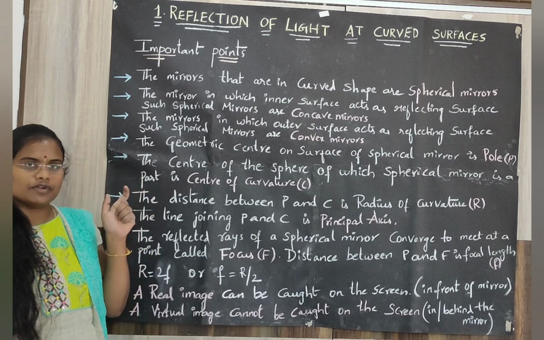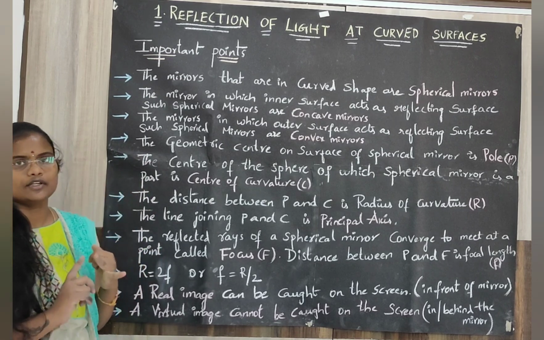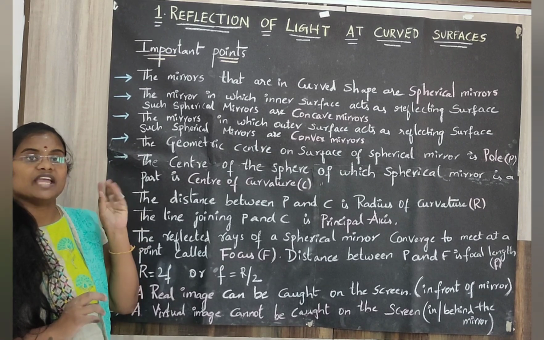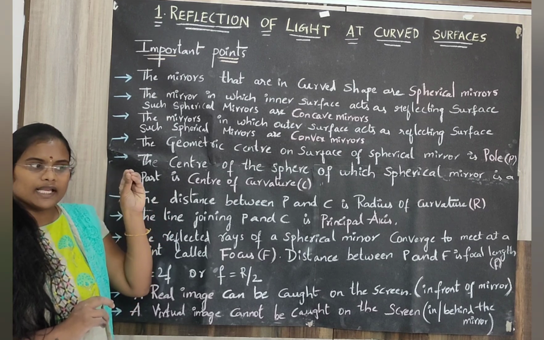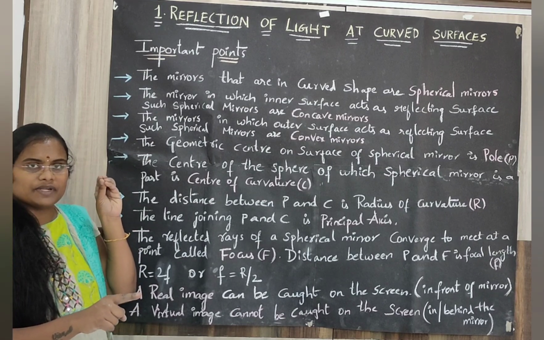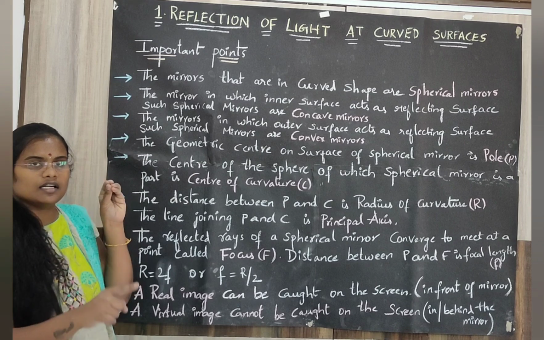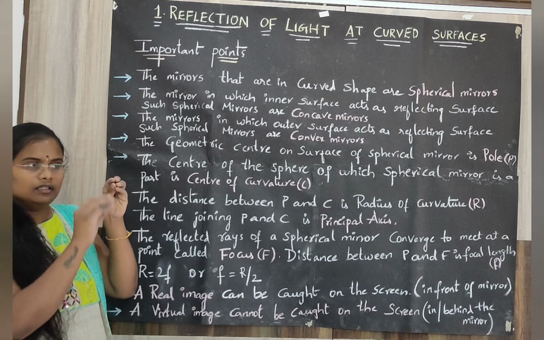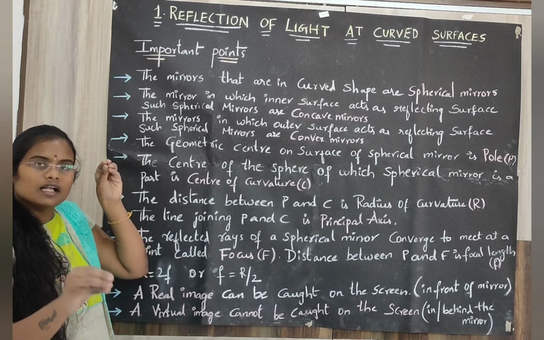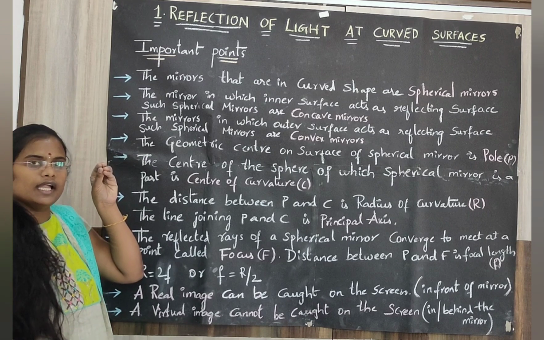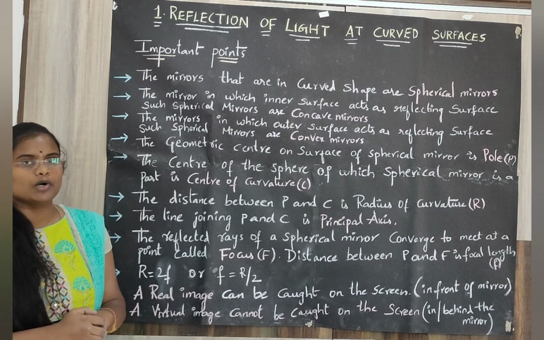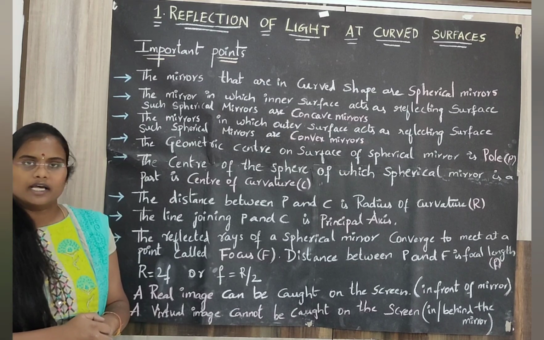When a light ray comes out from a source, the source can be a torchlight, tube light, bulb, or a natural source of energy, that is the sun. Whatever emits light is called a source. The light rays which come out from the source hit a reflecting surface like a mirror, a plane mirror, at some point, and those light rays reflect back. That entire phenomenon of bouncing back of light is called reflection.